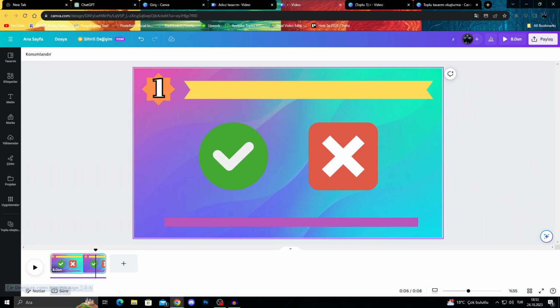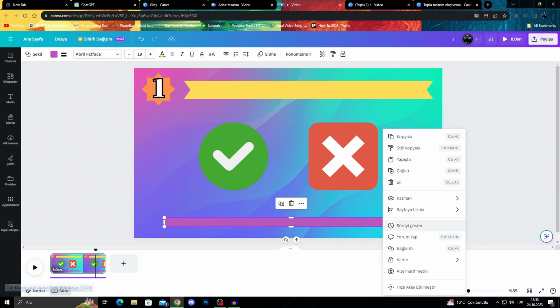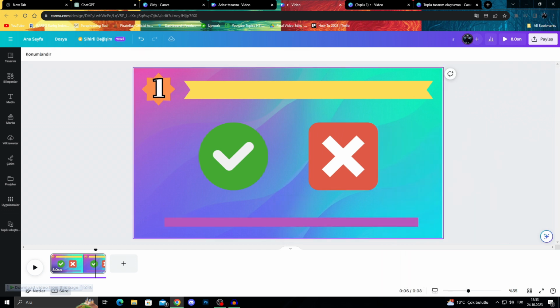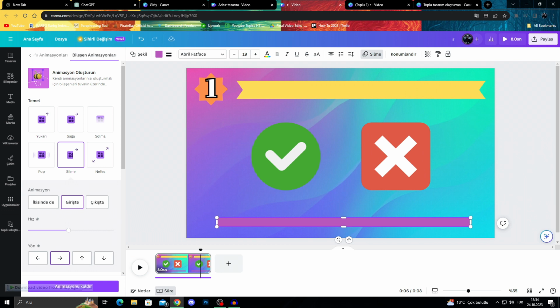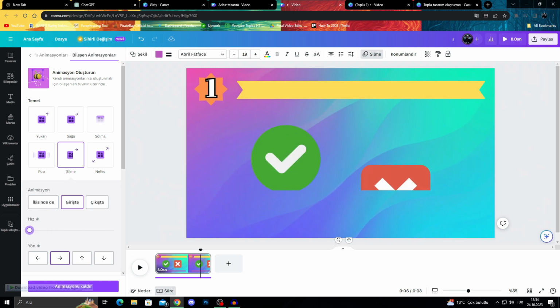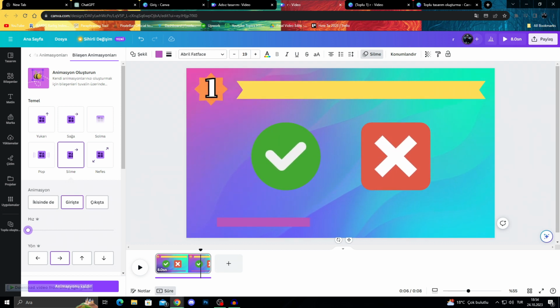After creating all of our shapes, I want to add a timer here, so I added this kind of rectangle, and I will go to timer and of course effects and everything. I will need to check effects first. After going to the effects, since I have the pro version, I will make it as slow as possible, so it looks just like this. For a short video, it looks perfect.